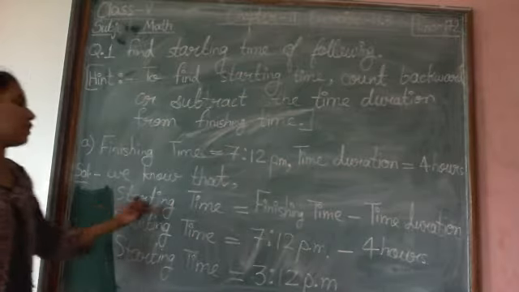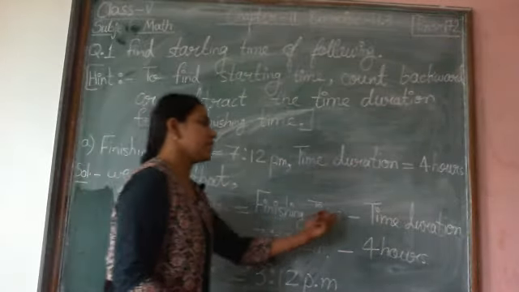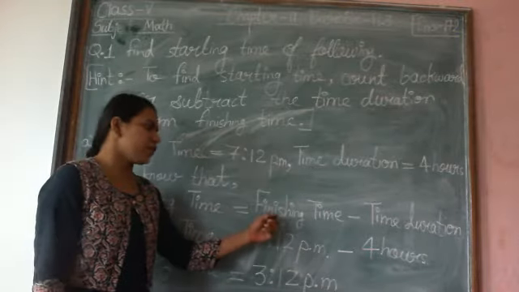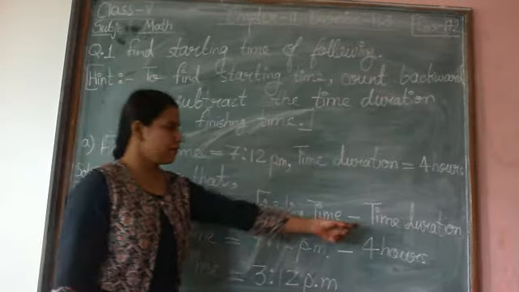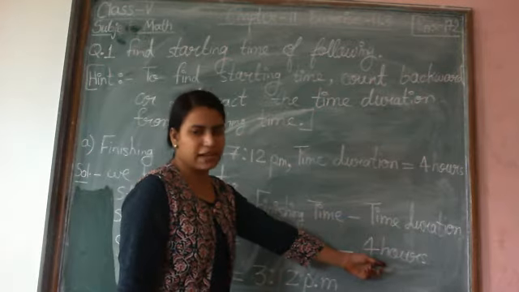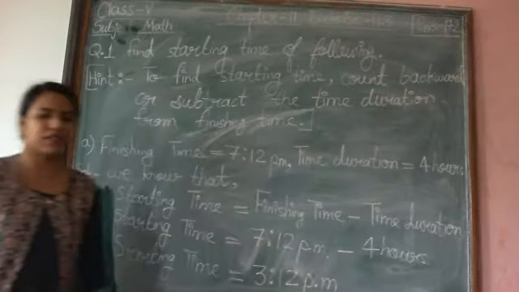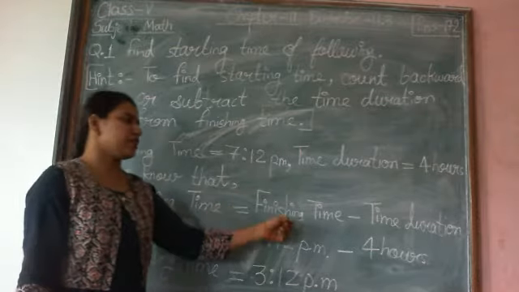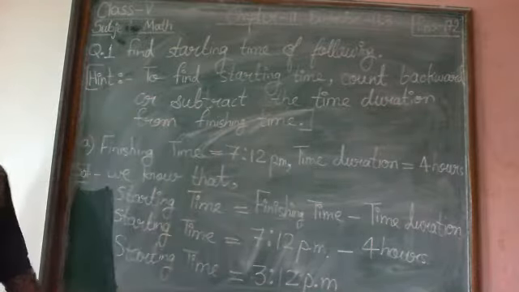Just use this formula. Starting time is equal to finishing time minus time duration. Now we have the value for finishing time, so we write it. We have the value of time duration, so we write it here and subtract them and get our final answer. So starting time is equal to finishing time minus time duration.